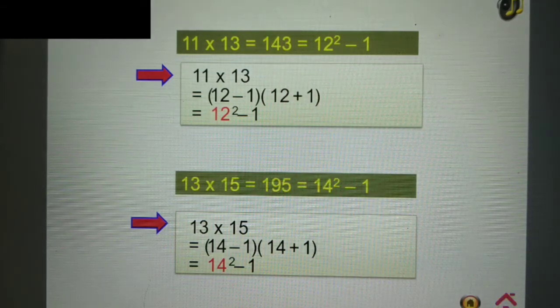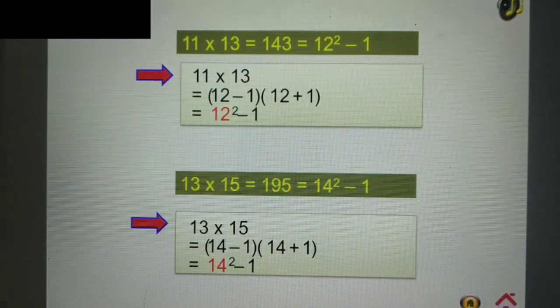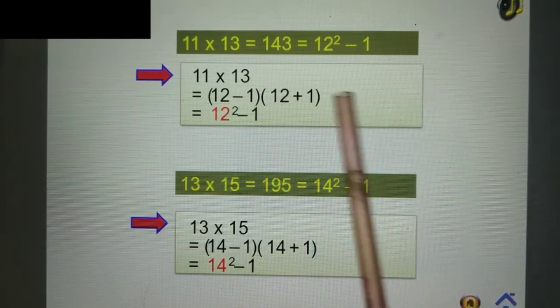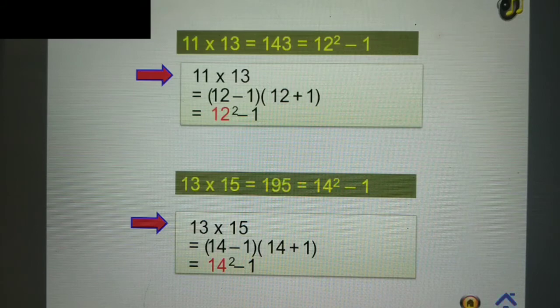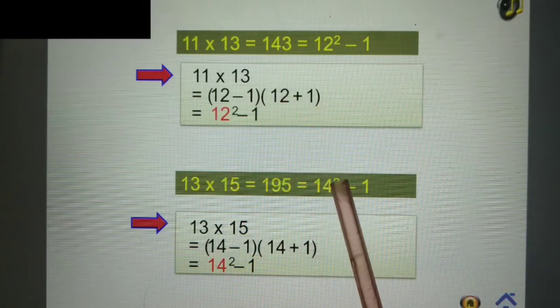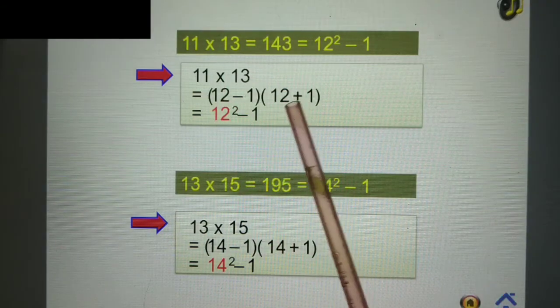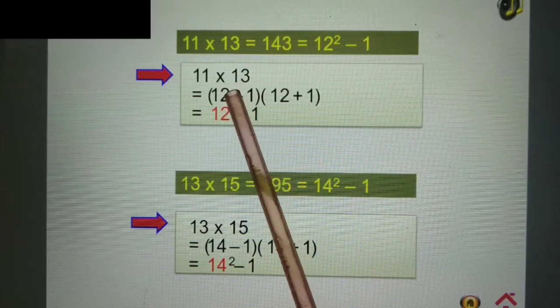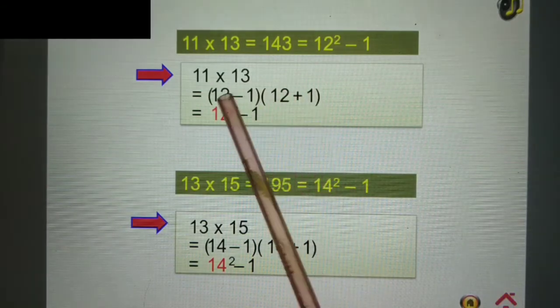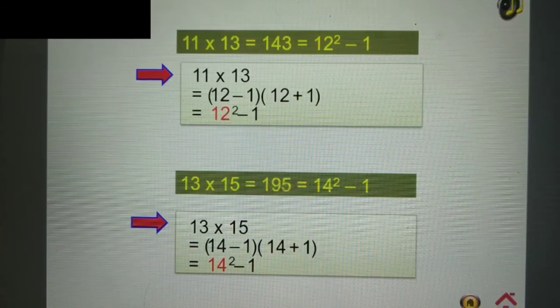as 12 square minus 1. What is the answer of 12 square? That is 144. Minus 1 means 143. So the multiplication of 2 odd numbers can be broken into 2 parts. 11 can be written as 12 minus 1. 13 can be written as 12 plus 1. So from the identity a minus b times a plus b, we can write a square minus b square. Alright, so 12 square minus 1.